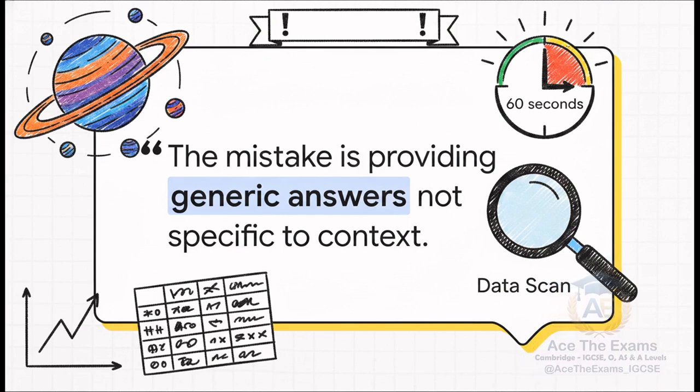For example, if the question gives you a data table about the temperature on different hemispheres of a newly discovered exoplanet, and your answer is just a generic paragraph about Earth's 365-day orbit, 0 marks.